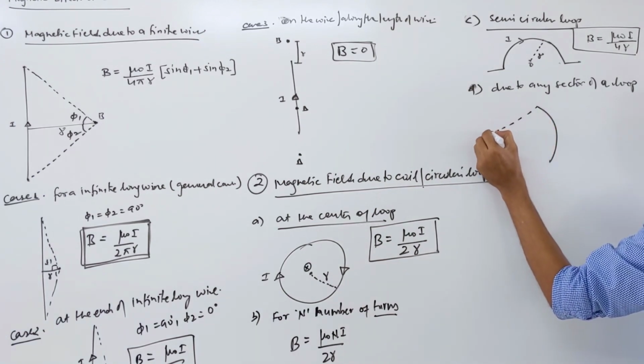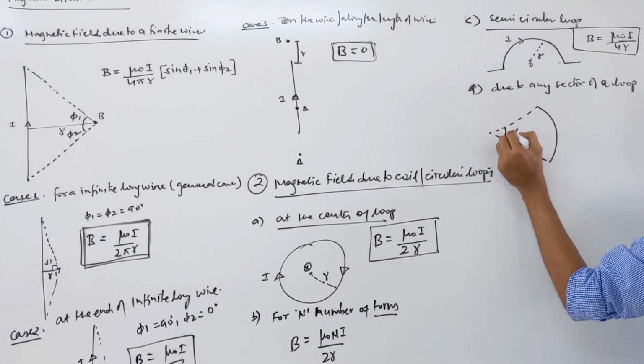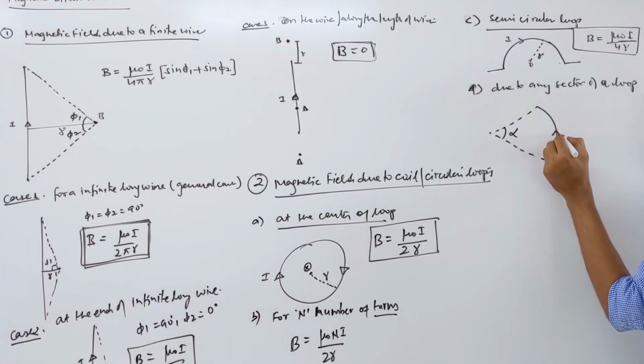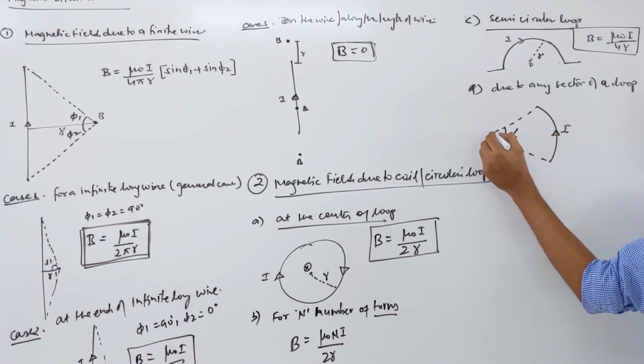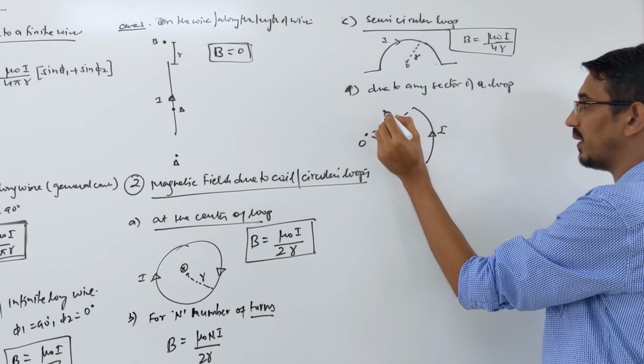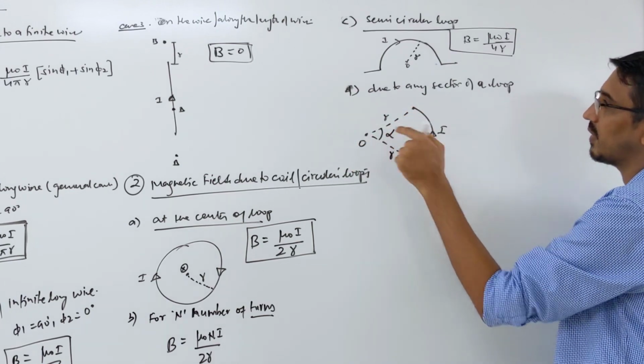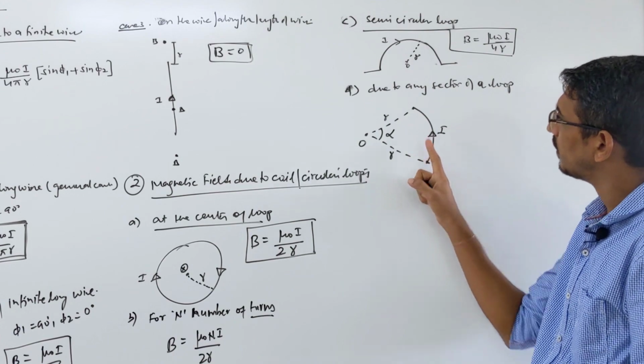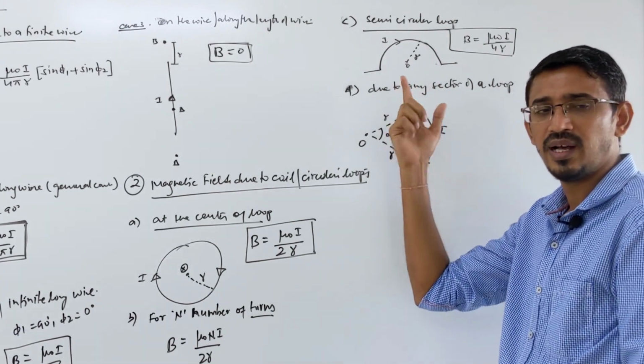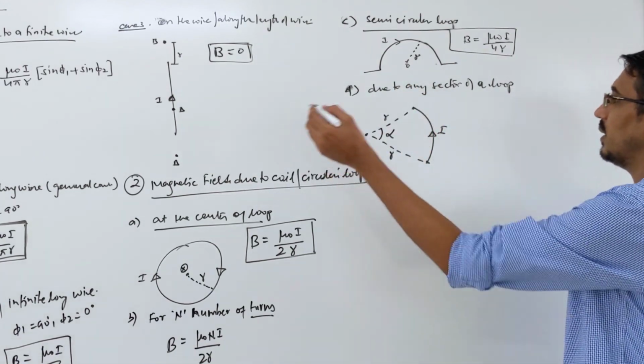what is the magnetic field due to this angle? The angle is given, alpha. Some current I is flowing here, correct? What is the magnetic field at the center of this loop of radius R? Here, like in the semicircle, the angle is 180 degrees, half of this loop, right? So what is the answer here?